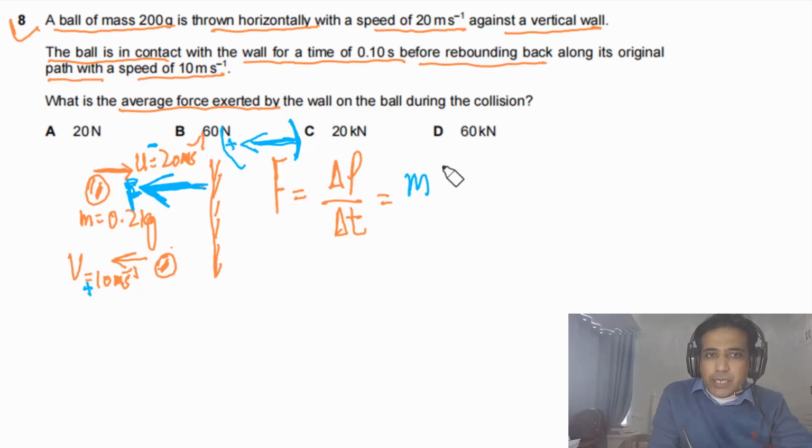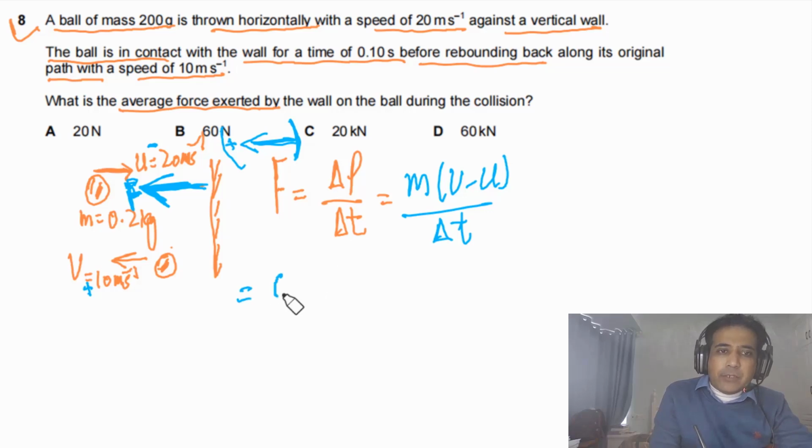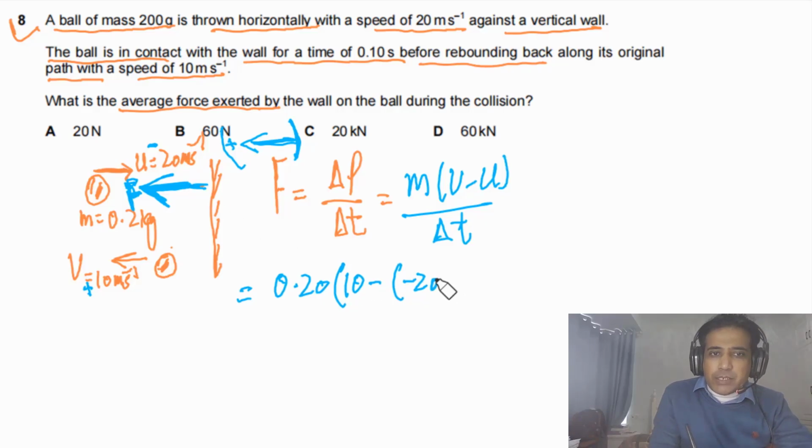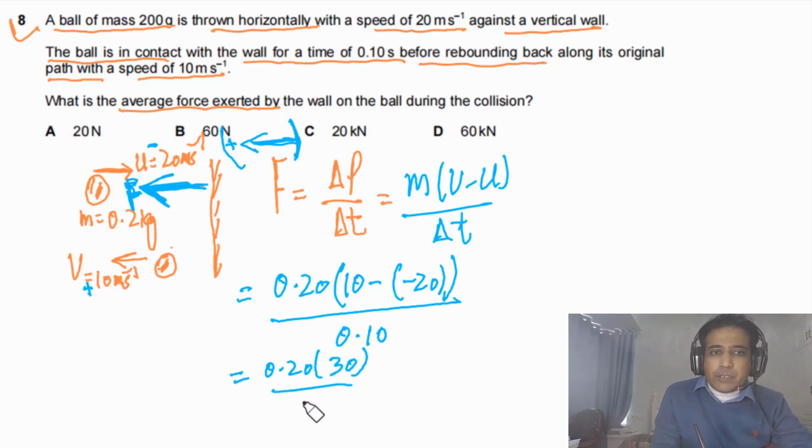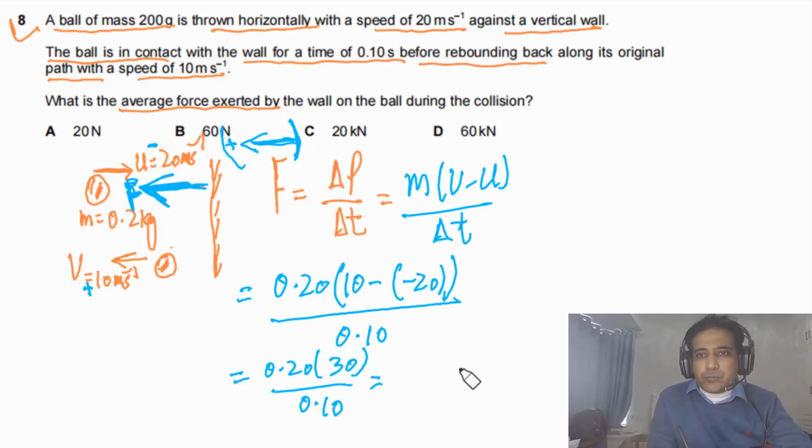Now simply we can use m times (v minus u) divided by delta t. We have the value of mass, that is 0.20 kg, and the value of v, this is 10, minus u, and u is negative, so this is minus 20, divided by the time in contact, that is 0.10. Now if we simplify this one, we will get 0.20 times 30 divided by 0.10. Now if we solve this one, we will get our final answer, which is equal to 60 newtons, and this answer is positive.